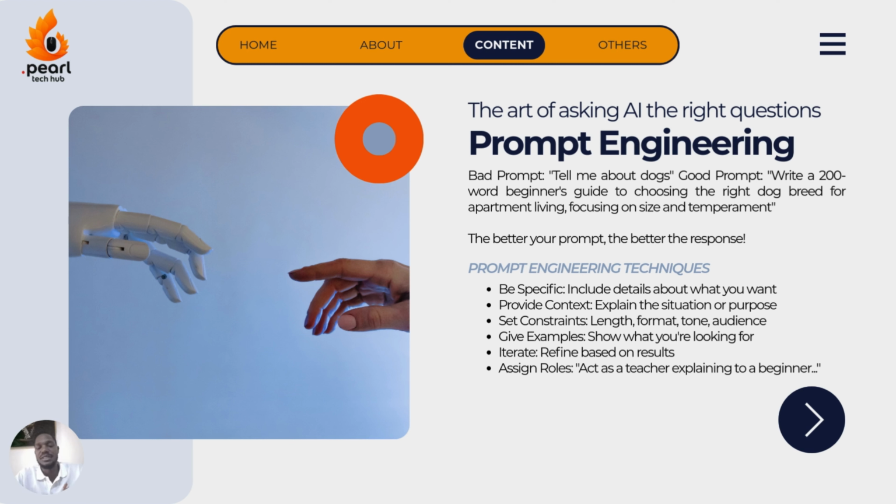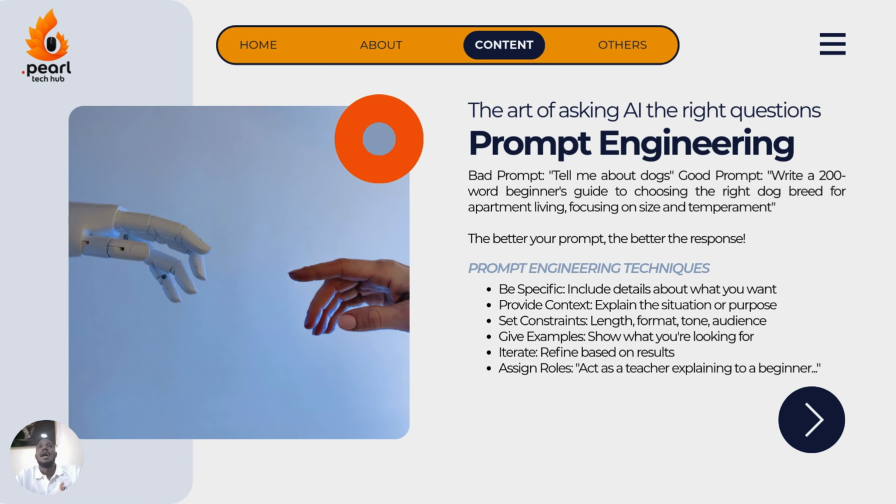Then simple techniques of prompt engineering, things you should consider. First, you should be specific, as I mentioned. You have to include details about what you want. Then you have to provide context. I talked about this too. You explain the situation or purpose of that specific situation. Then you set constraints. That means you have to be specific in things like the length of the information you're looking for, to keep your choices low, and the format, the tone, and the audience, which audience is looking at this kind of information, and what should they consider if they're making any choices. What should they look at first?